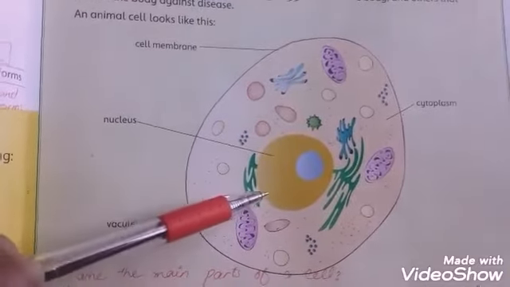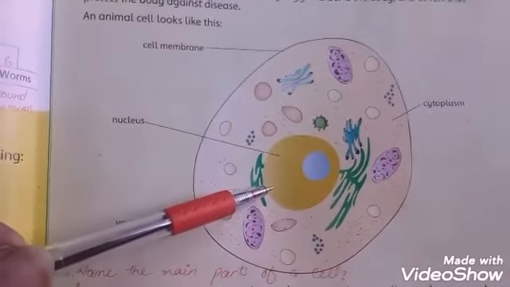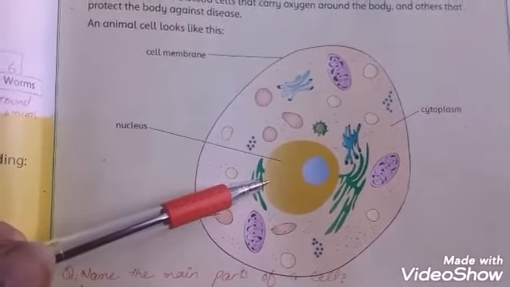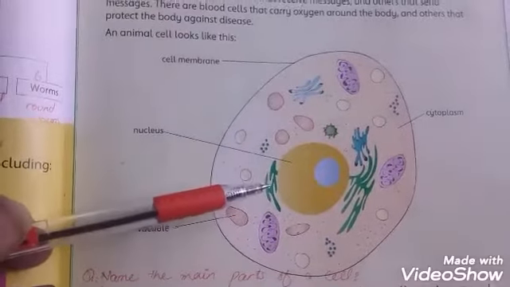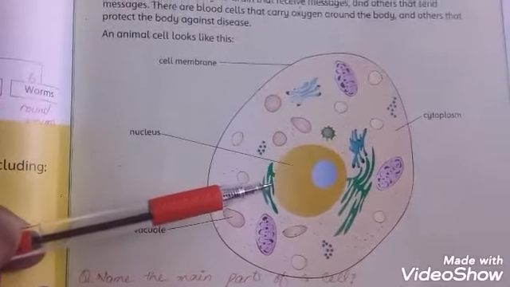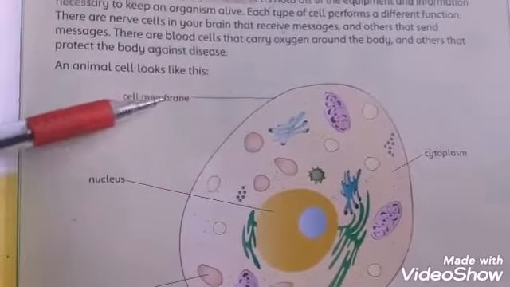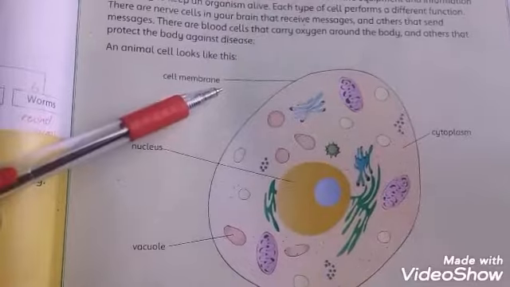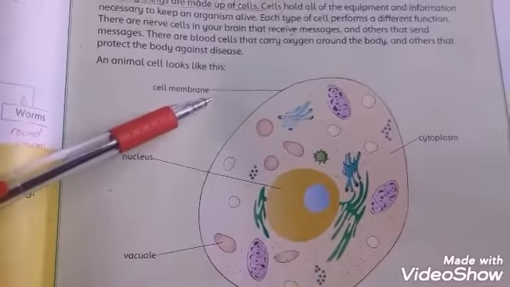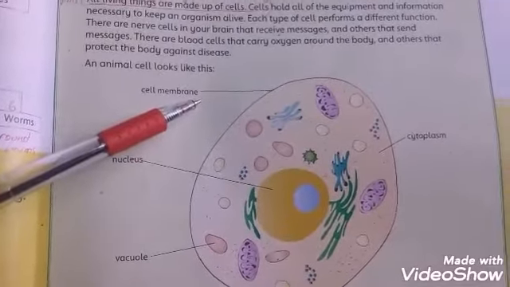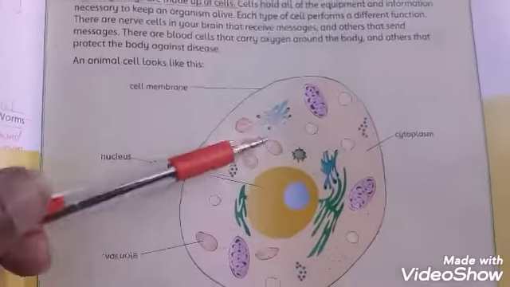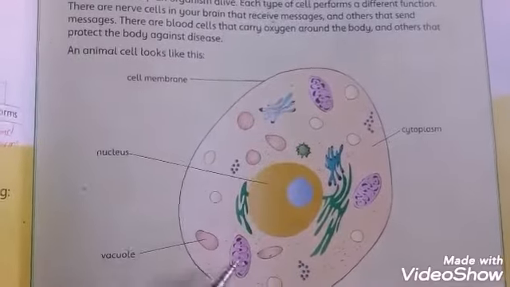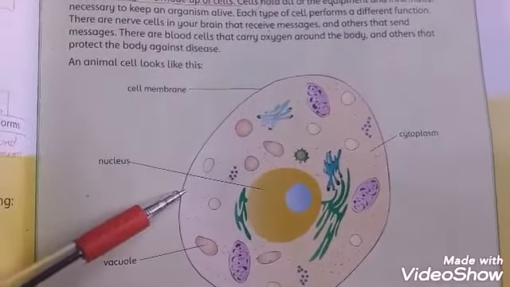First part, nucleus. It is the central part of the animal cell. It controls all the functions of the cell. It also controls the growth and reproduction. Second is cell membrane. It is the outer covering of the animal cell. It lets the right things out of the cell and stops dangerous things getting in. This is cytoplasm. It helps things to move around the cell and also dissolves waste material.